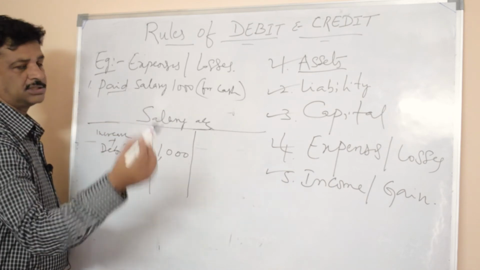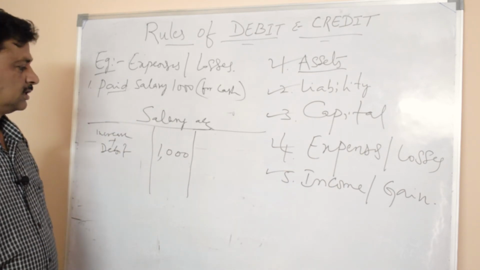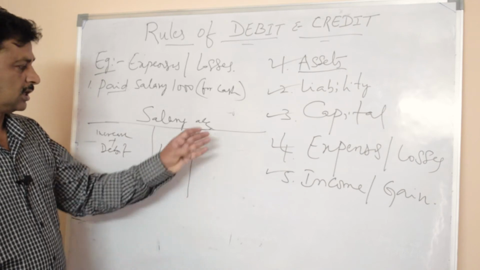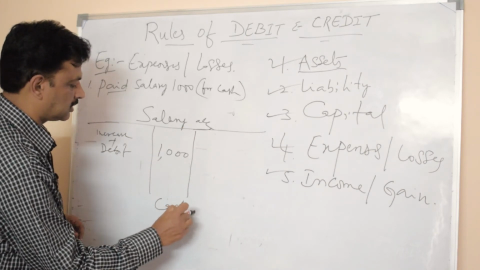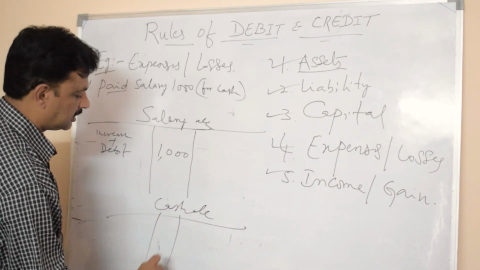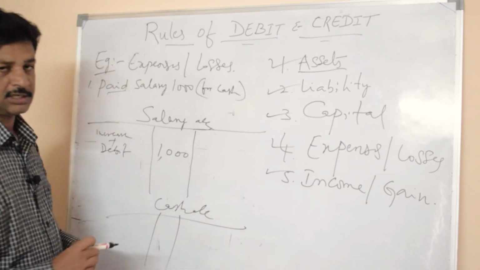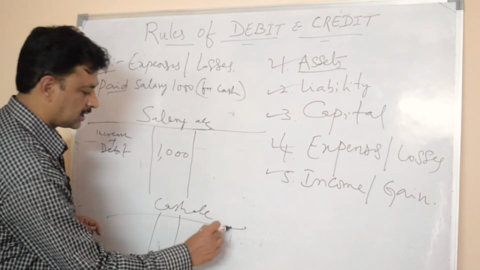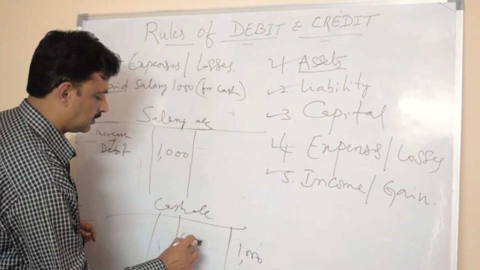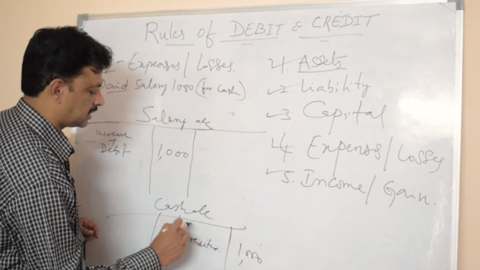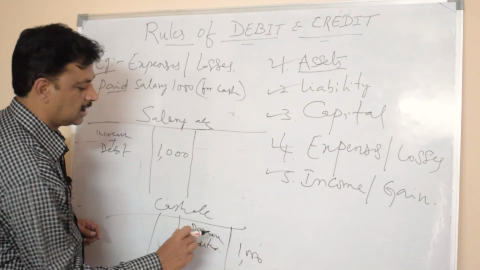Cash is going out, cash is an asset, so cash will be decreased. You can write cash account, and cash is decreased because cash is an asset, so decrease in asset is credited. Here 1000 is credited.